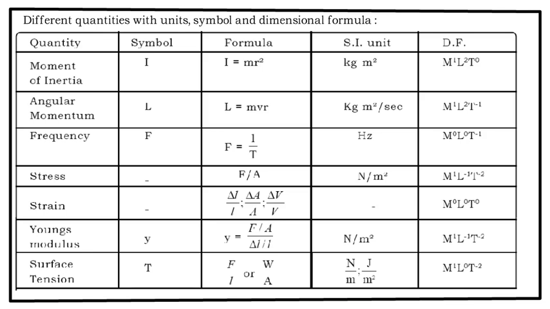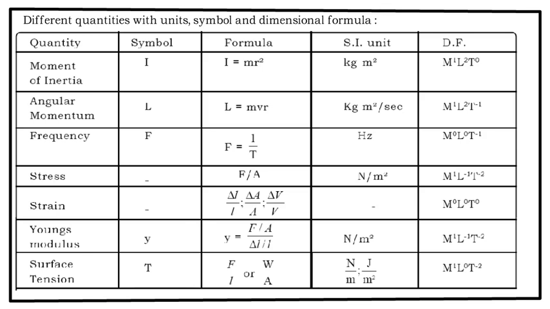Angular momentum L, L is equal to mv into r. Now mass has a unit kg, v has a unit of meter per second and the radius has a unit of what? Meter. So that becomes kg meter square per second. So the dimension would be M raised to 1 L raised to 2 T raised to minus 1. Frequency f, frequency is always the reciprocal of time. So the dimensions for that is M0 L0 T raised to minus 1.